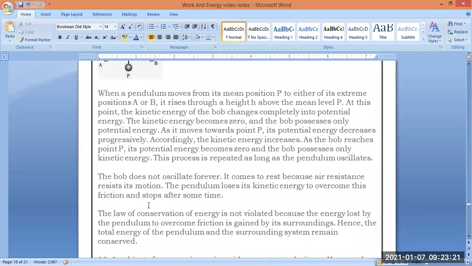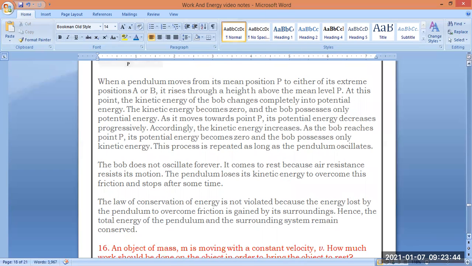So in this situation, it is not violating the law of conservation of energy. The law of conservation of energy is not violated because the energy lost by the pendulum to overcome friction is gained by its surroundings. Hence, the total energy of the pendulum and the surrounding system remains conserved. So, when there is a transfer of energy, that is, potential energy is converted into kinetic energy, that is nothing but following the law of conservation of energy. Hope this answer is clear to you.